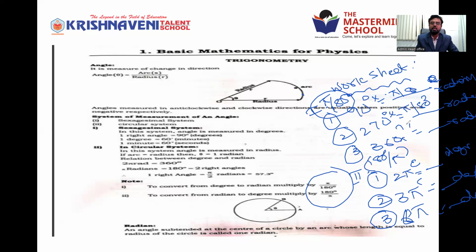Here it is into 180 by pi. Like this we can convert one system to another system in measurement of angles. The very important point. Note this.